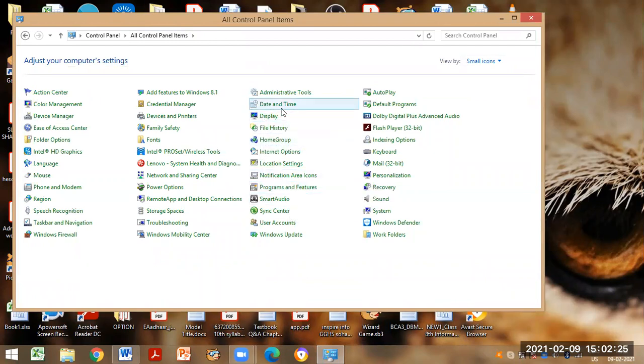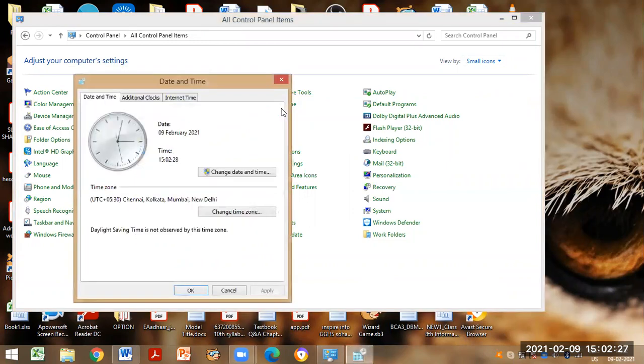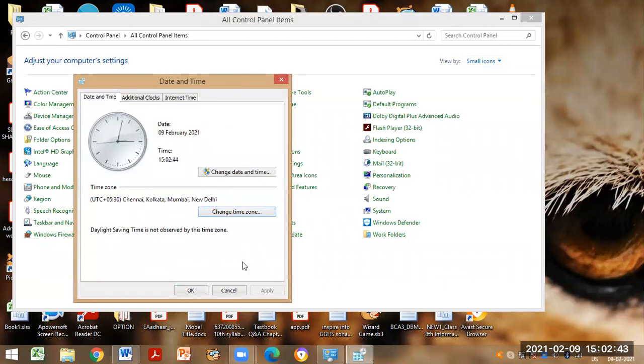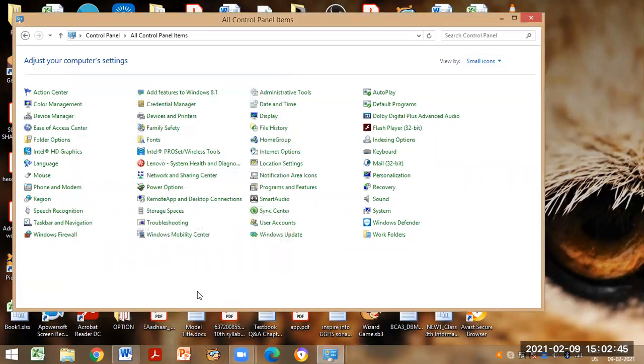Let us check on date and time option. Using this category, we can change the date and time. Moreover, there is a provision to change time zone also. We take this time zone by default. If we wish, we can change this time zone and we click on OK button.